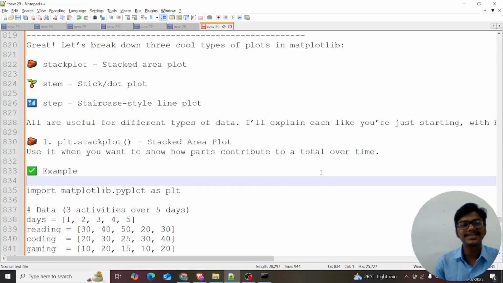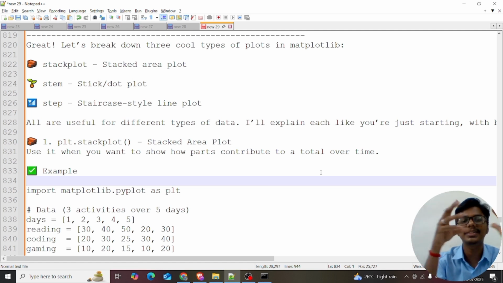Yes, guys. In this session, we are breaking down three cool types of plots in matplotlib. What are the three charts? Stack plot, stem plot, step plot. What does the stack plot mean? It's like a stacked area chart. In Power BI, you can see the stacked area chart, right? It's like an area chart.